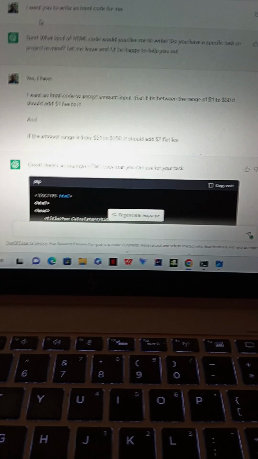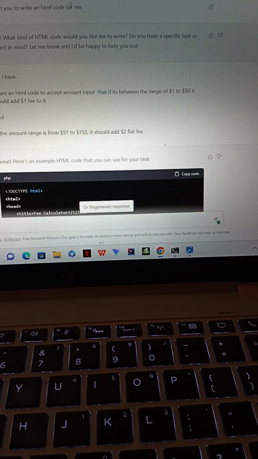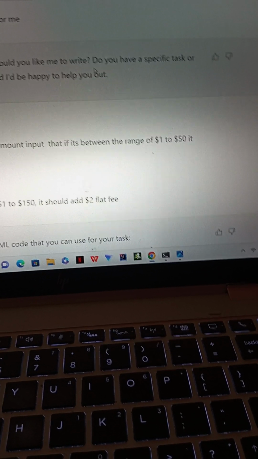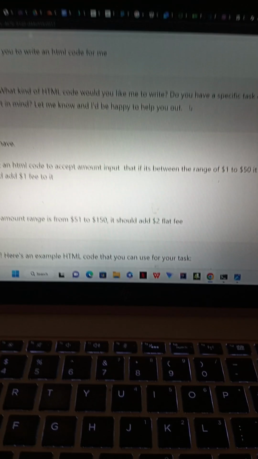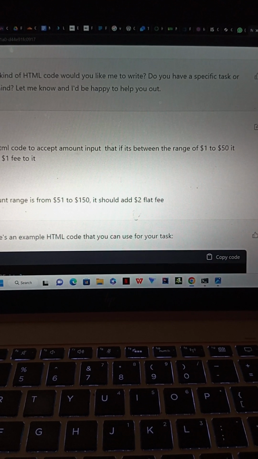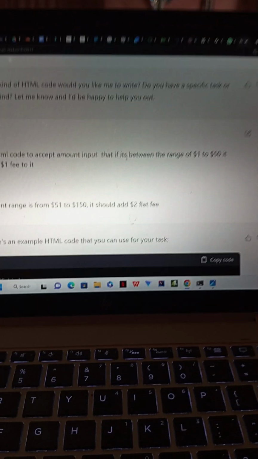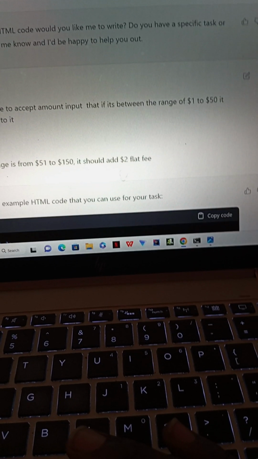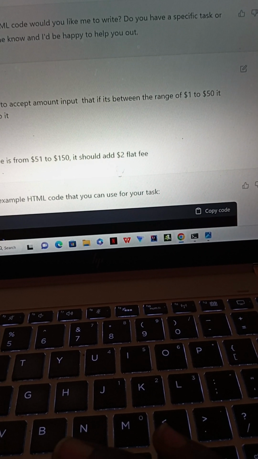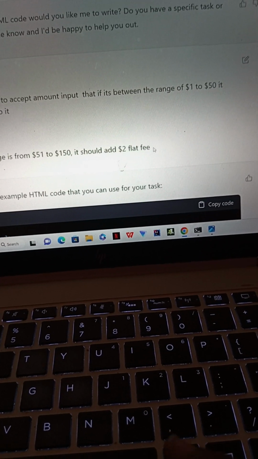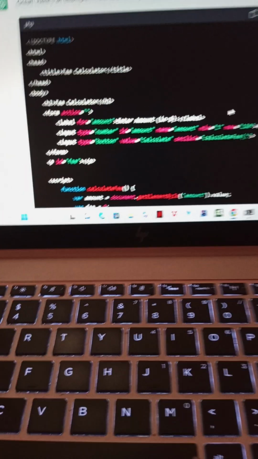I told it that I want to write an HTML code. I want you to write an HTML code for me. Then it says, sure, what kind of HTML code would you like me to write? Do you have a specific task or project in mind? Let me know and I'll be happy to help. Yes, I have. I want an HTML code to accept an amount input. If it's between the range of 1 to 50, it should add a $1 fee to it. And if the amount ranges from 51 to 150, it should add a $2 fee. So it generated the amazing code for me.